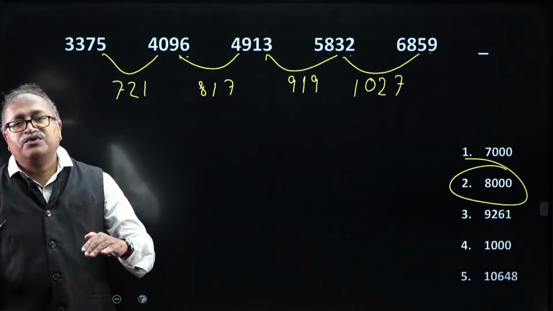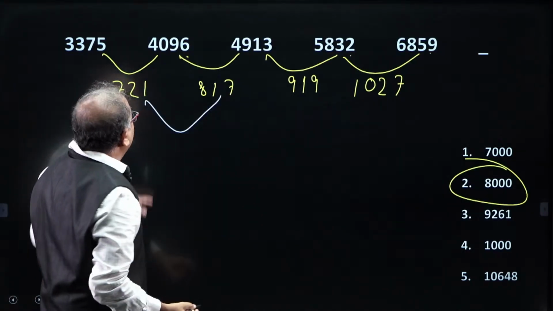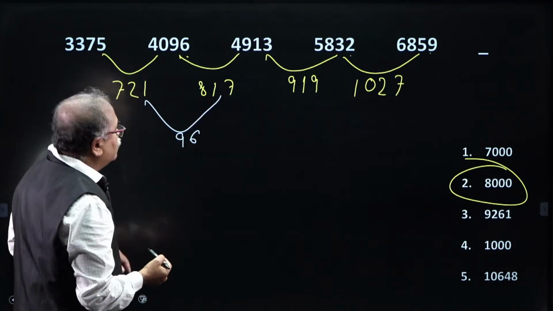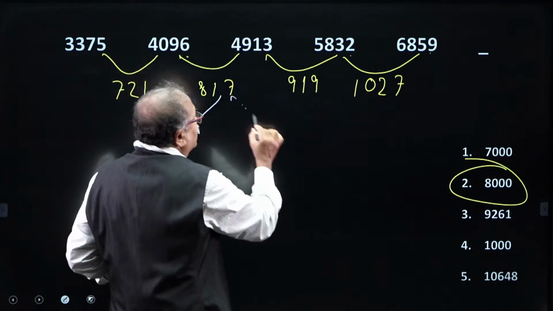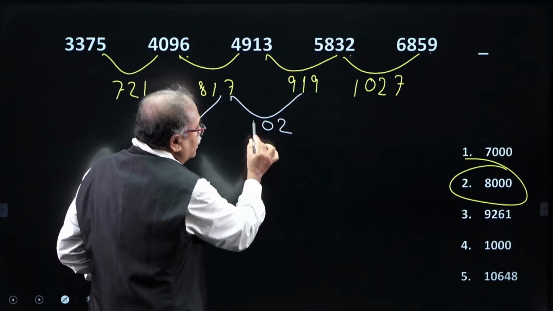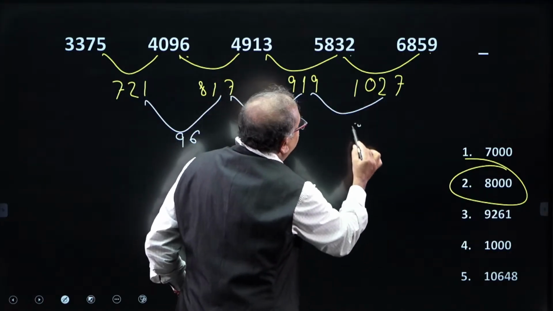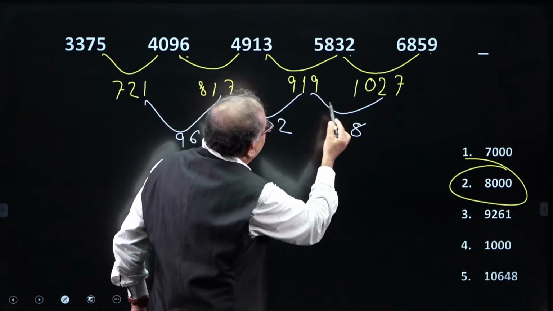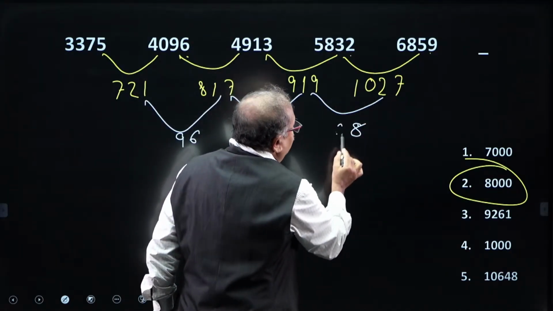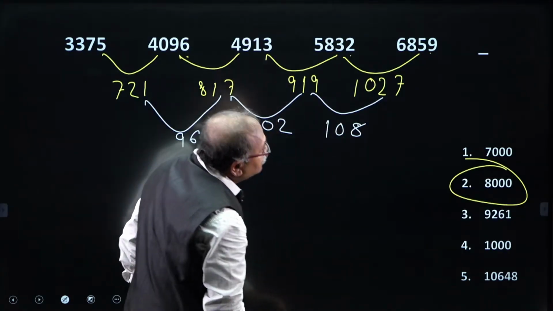So, in the first line if you are not able to understand, then take the second line difference, and the second line difference here is 6 and here it is 9. I notice that 96 is the difference. Here I notice that 7 plus 2 is 9 and 1, and that is 102. And from here to here I notice that this is 8 and this is 9, 8 17, carry 1, here it is 0 and here it is 1, okay, got it.